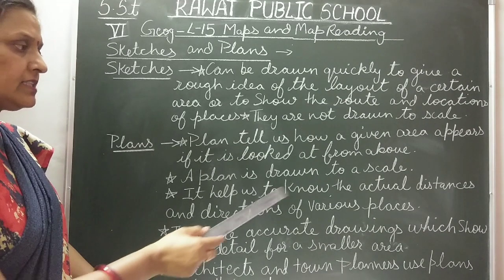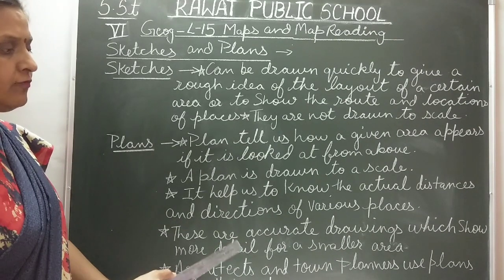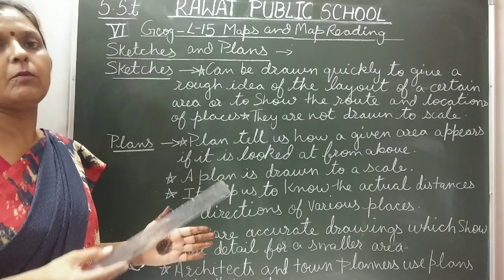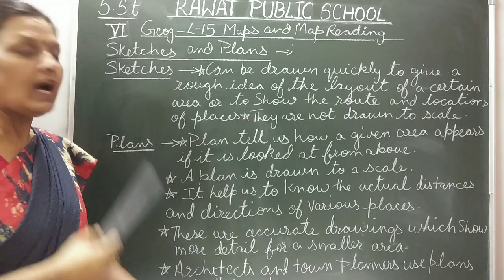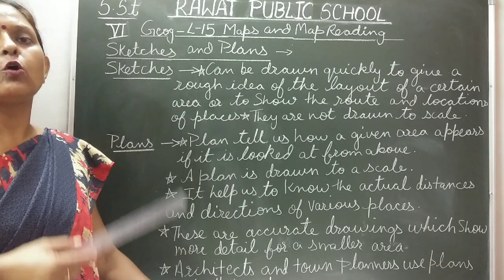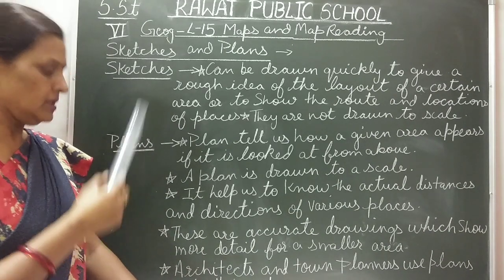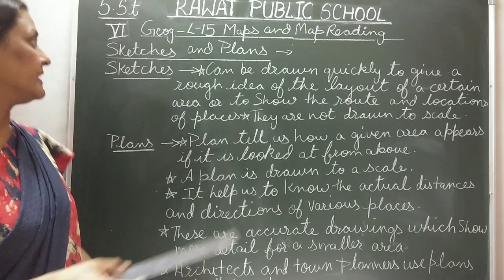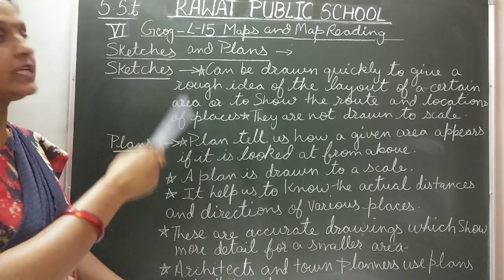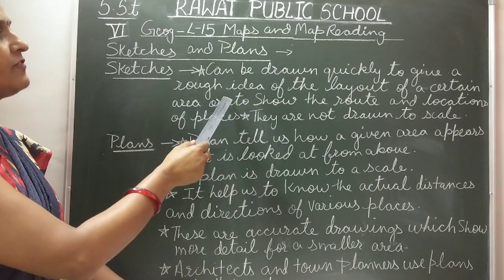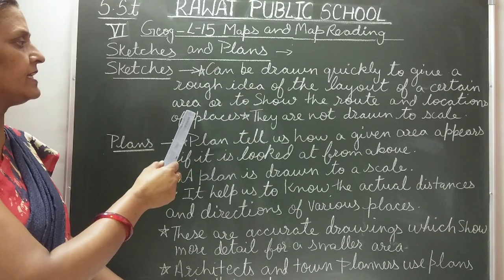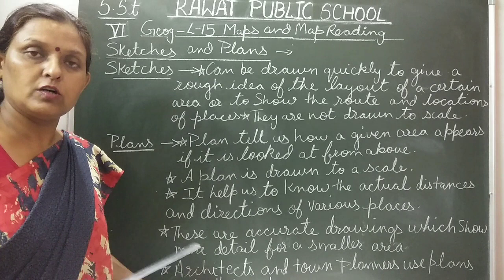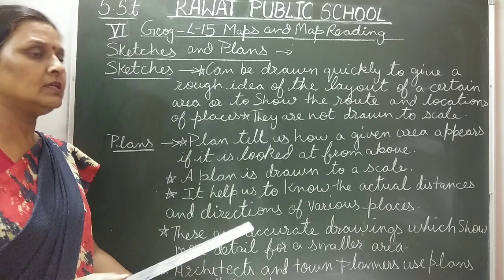These are accurate drawings which show more detail for a smaller area. It gives us more detailed information about a small area. Architects and town planners always use plans for their work. Now again, what are sketches? Sketches are drawn quickly to give a rough idea of the layout of a certain area or to show the route and location of places. They are not drawn to a scale.